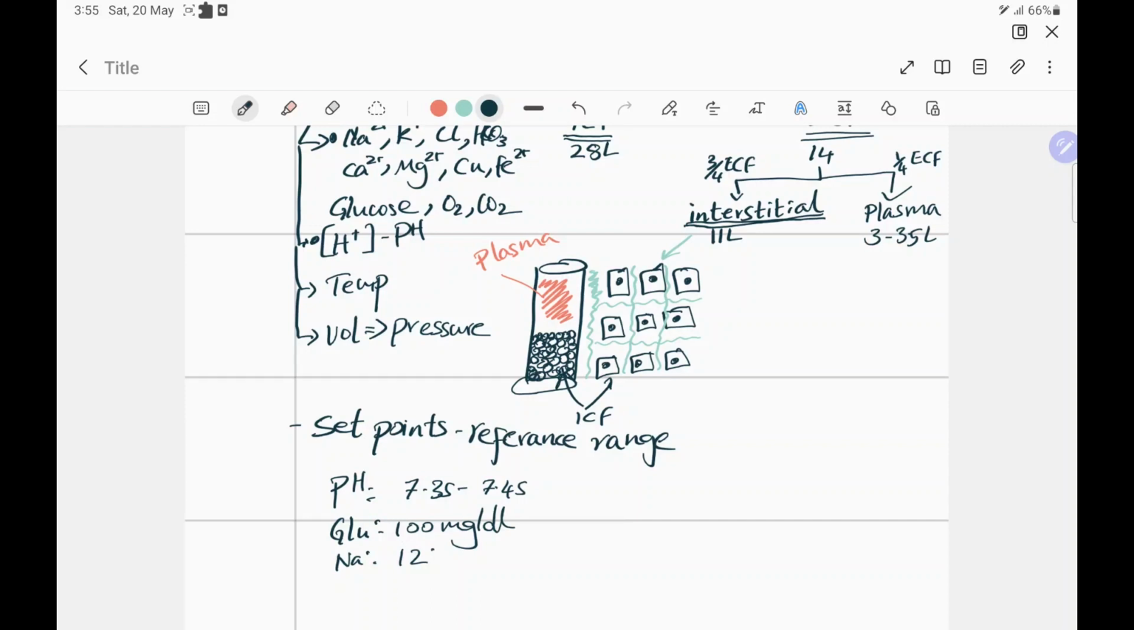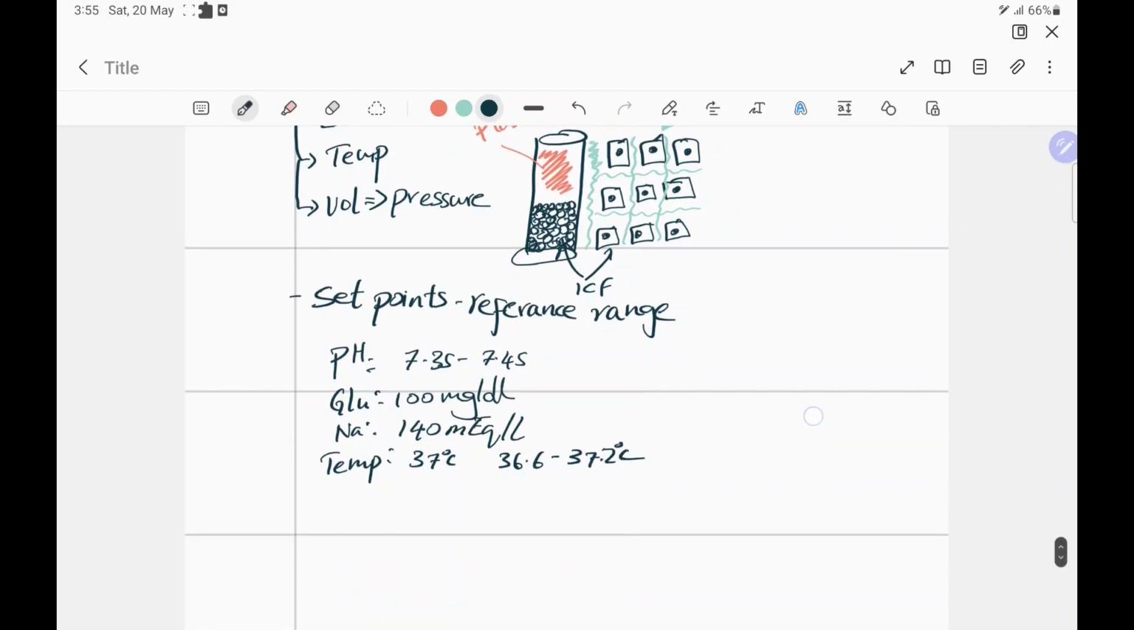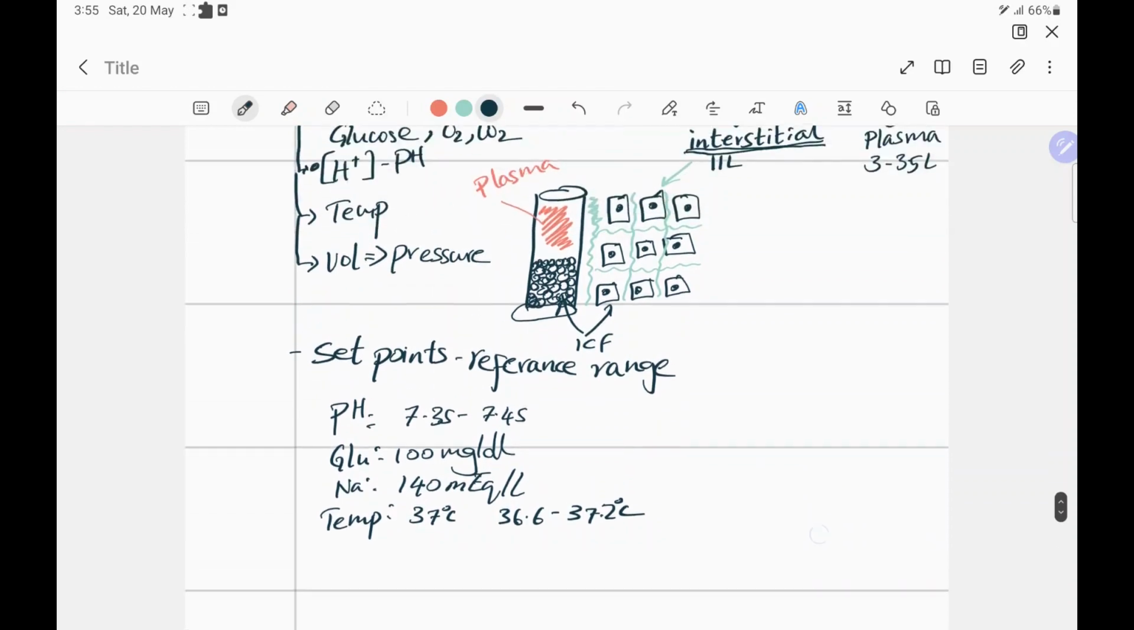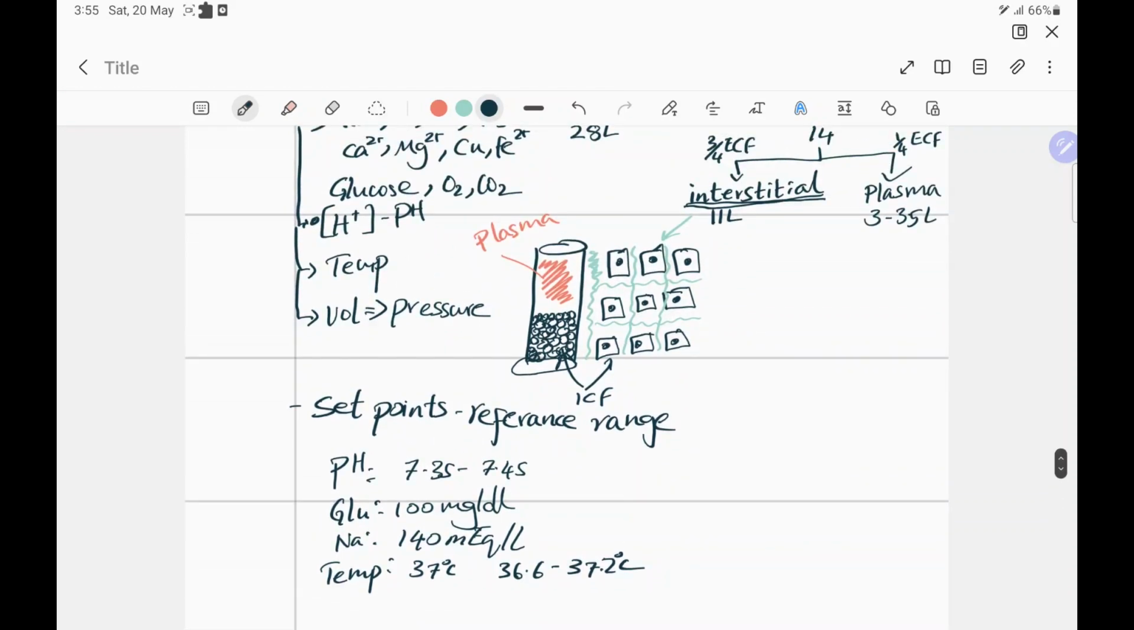135 to 140. So let's say 140 milliequivalents per liter. So we have these various parameters that must be regulated. If we look at temperature, 37 degrees Celsius. But of course the range is 36.6 to 37.2 degrees Celsius. So again, ranges are there for every parameter in physiology, and they have certain set points, and